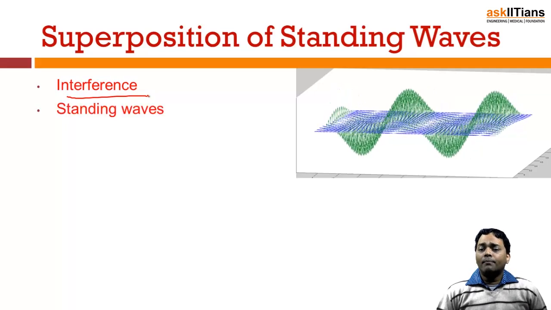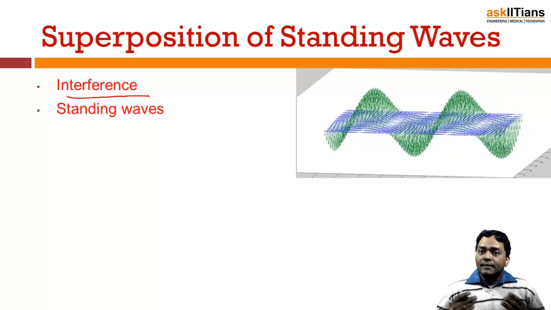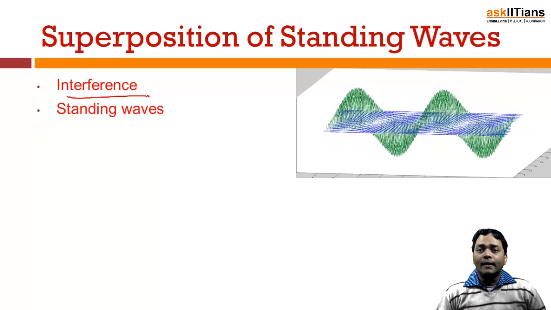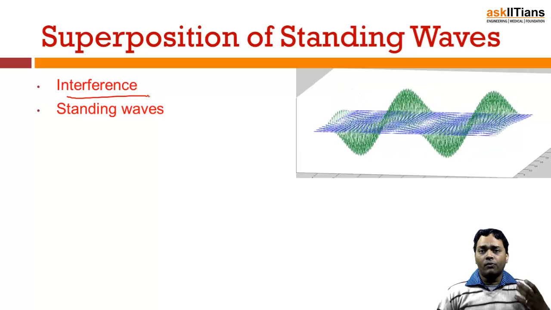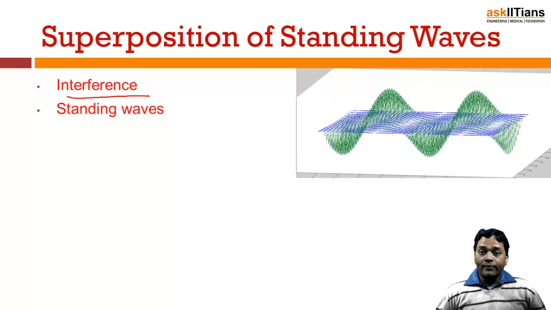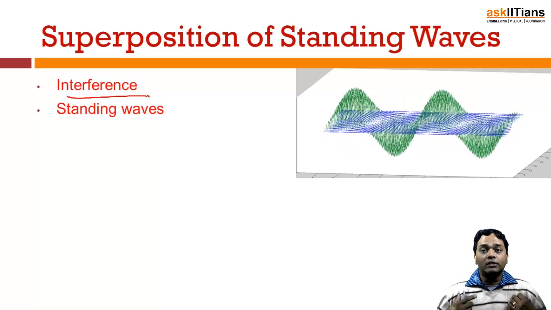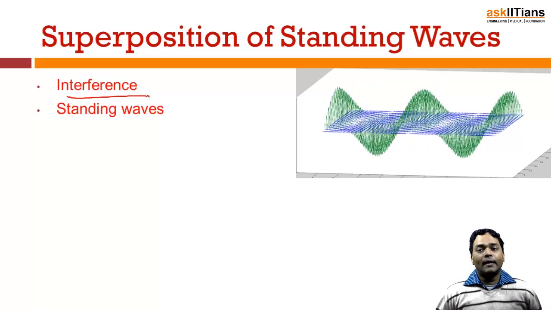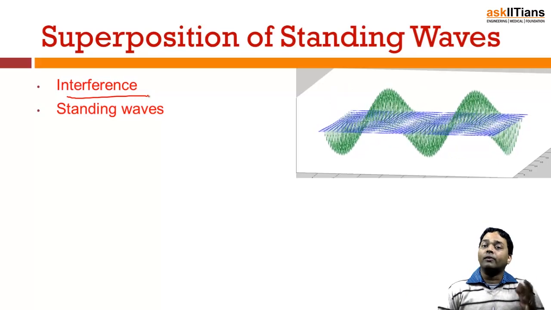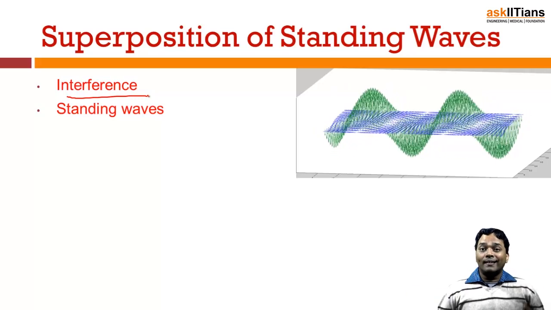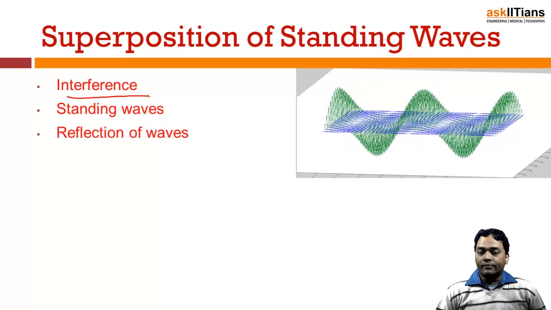Then we talk about the standing waves. As I mentioned some time back, standing waves basically means that no material or energy is being transferred from one point to the other, so effectively the net result is that the wave is actually standing, it's not really moving, even though there can be one wave moving from one point to the other and the other opposite wave moving backwards. So the net resultant in that case is going to be zero. So that is what is meant by standing waves.